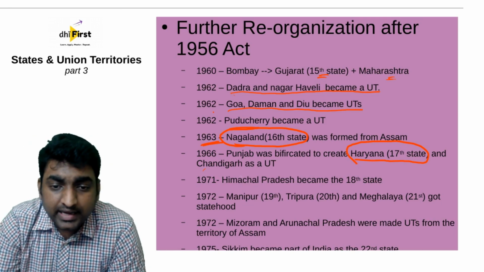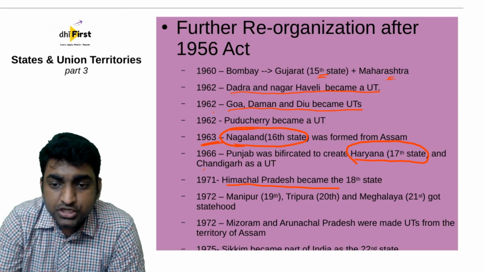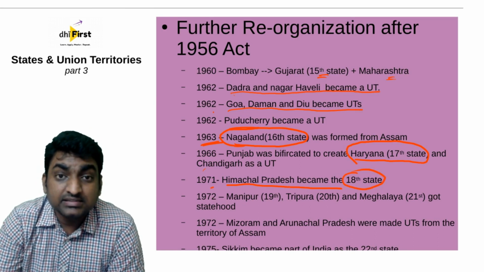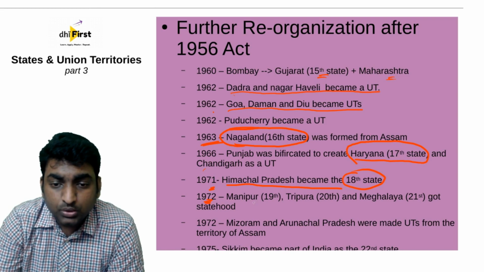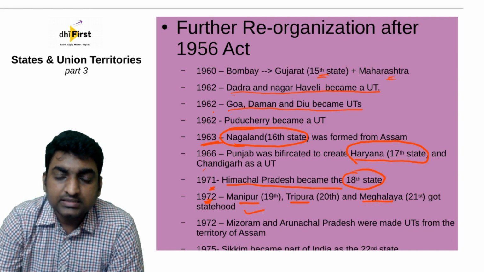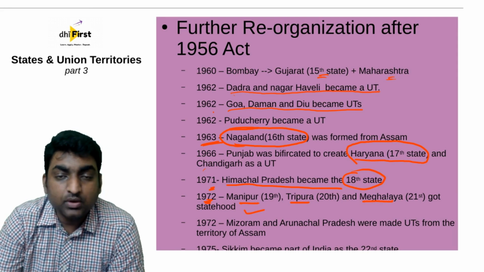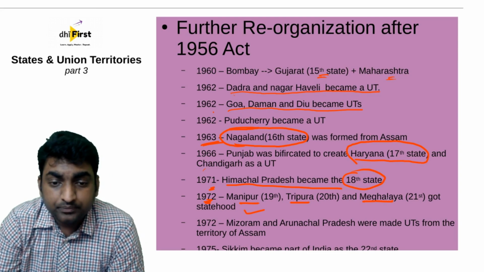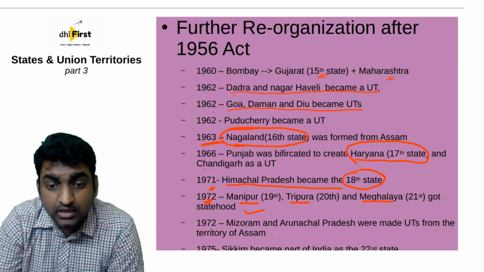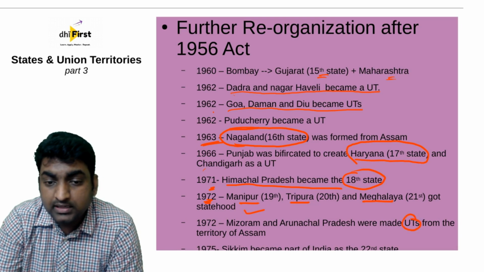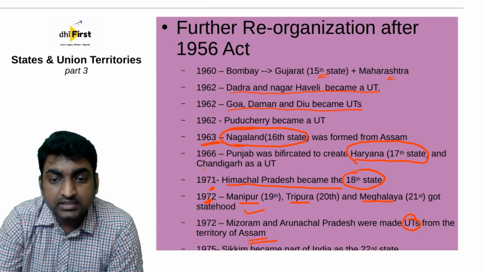Okay. And in 1971, Himachal Pradesh became the 18th state. So remember, it is 1971. In 1972, Manipur, Tripura, and Meghalaya got statehood, and Meghalaya was the 21st state to get formed. And in the same year, 1972, Mizoram and Arunachal Pradesh were made union territories from the territory of Assam.